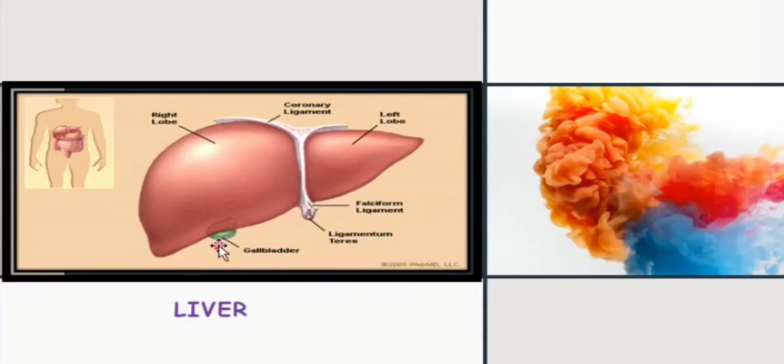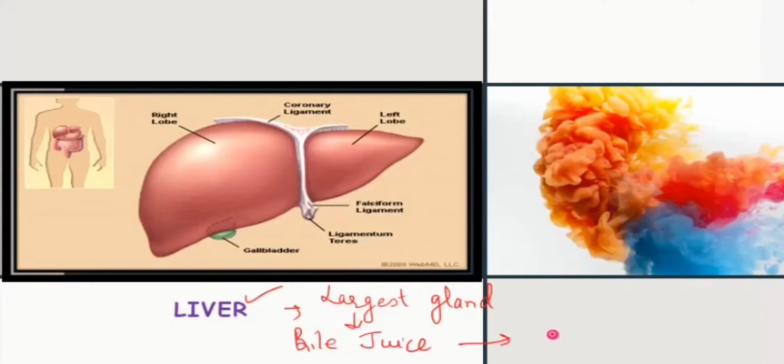So next we are going to discuss the liver. Before we move toward the small intestine, the liver plays an important role. First of all, it is the largest gland of the human body, and it produces a juice which is called bile juice. That juice is basically used to break down the fats.